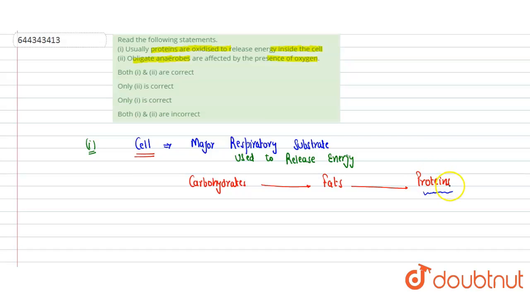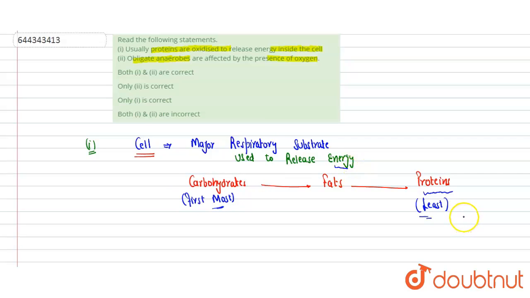So if proteins are used up for releasing energy, then definitely those functions will be impacted. So in the cell, there is least preference for proteins to obtain energy, and carbohydrate is the first substrate which is widely used as a respiratory substrate to release the energy.